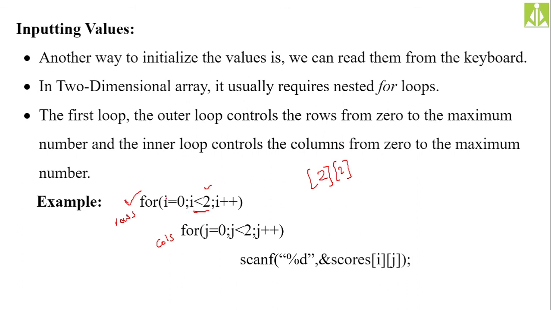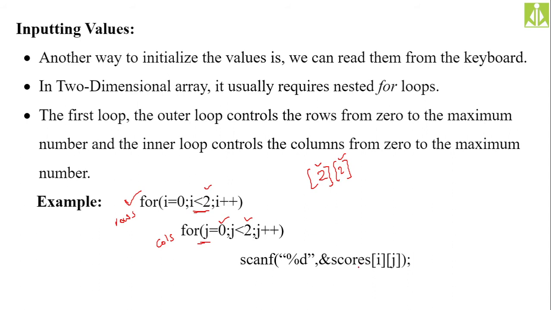The initialization of the counter must start from 0, because the index will start from 0. As we have only 2 rows in our array, I took i must be less than 2. Then we need to take another counter j for columns, and how many columns we have? Only 2 columns, so the column count must start from 0 and end at 2.